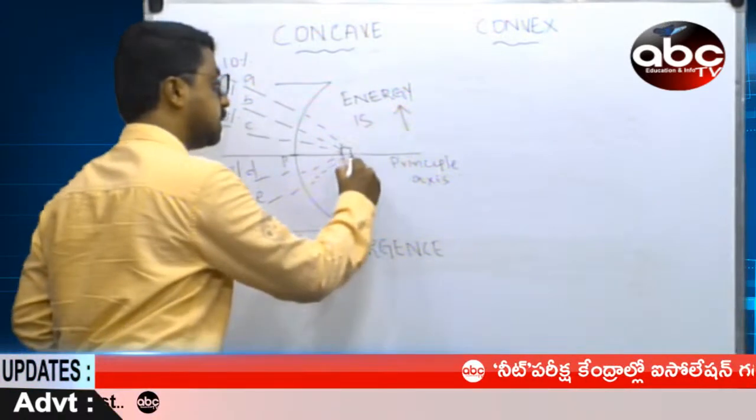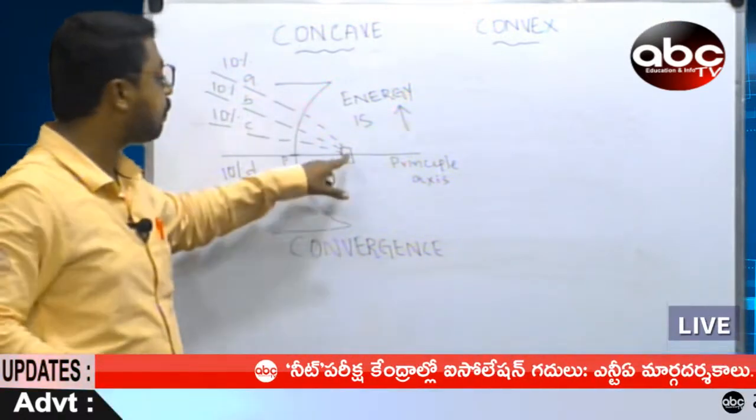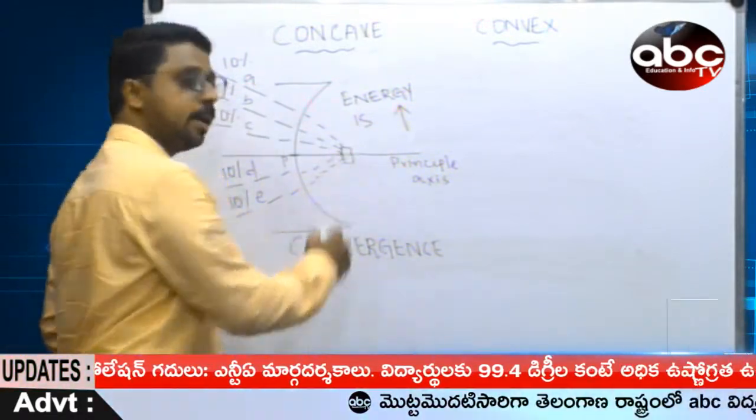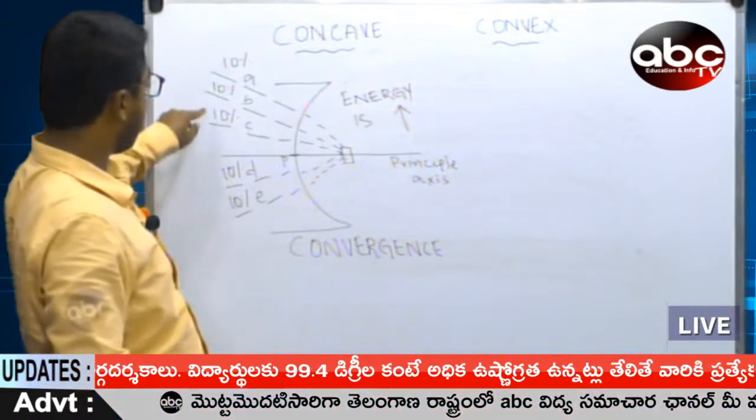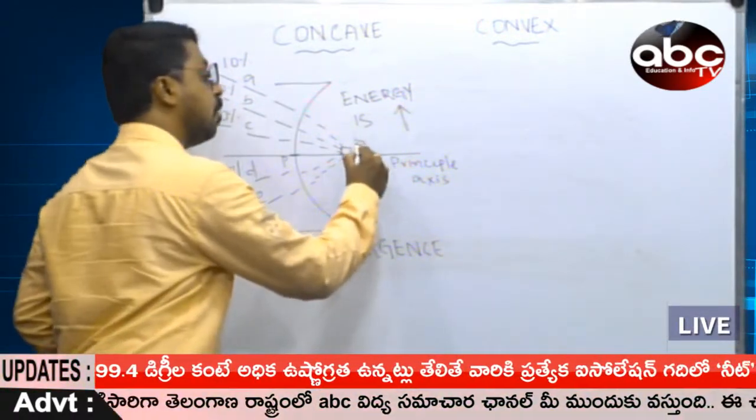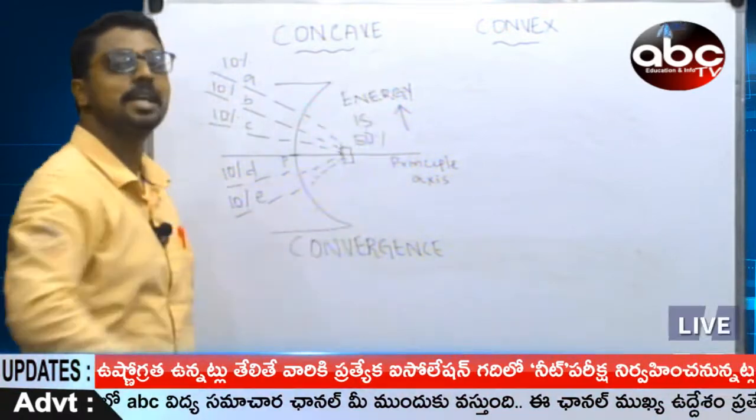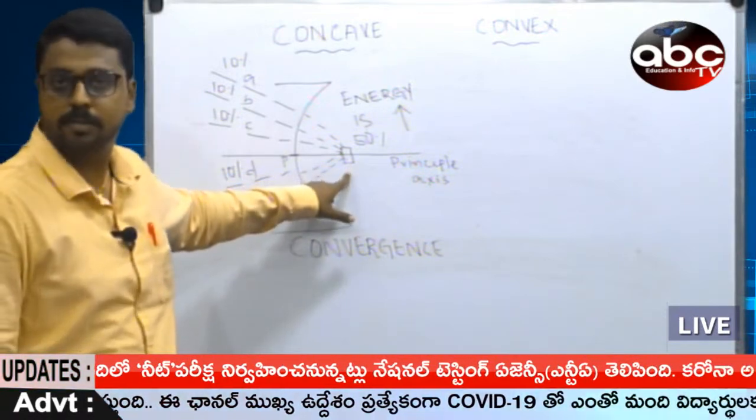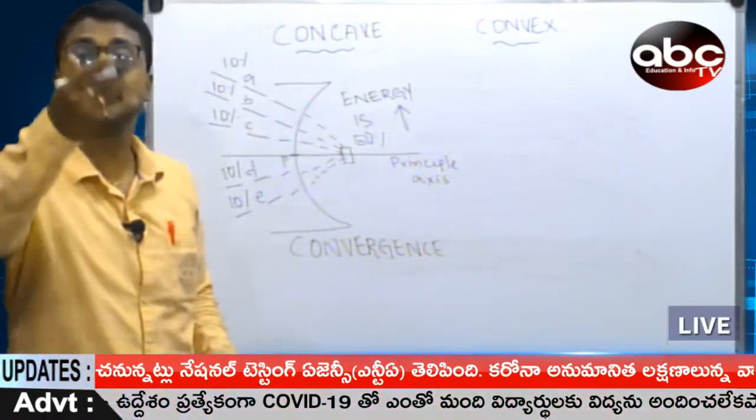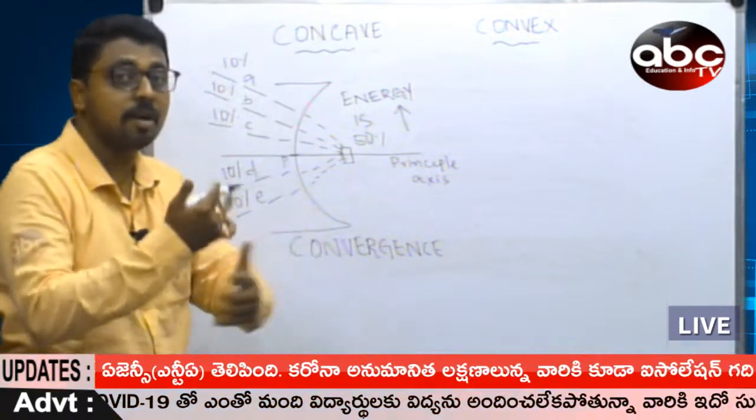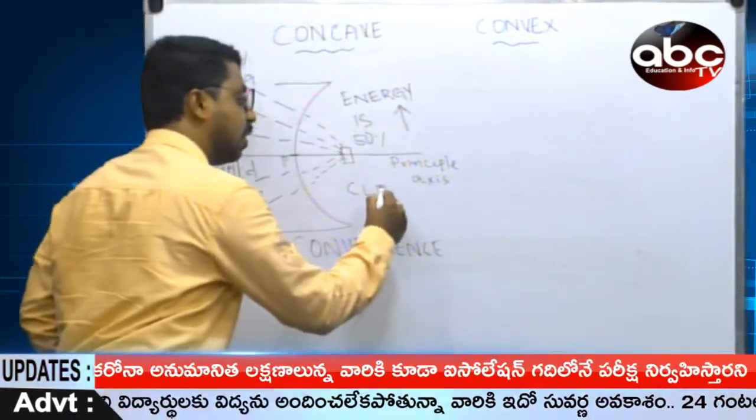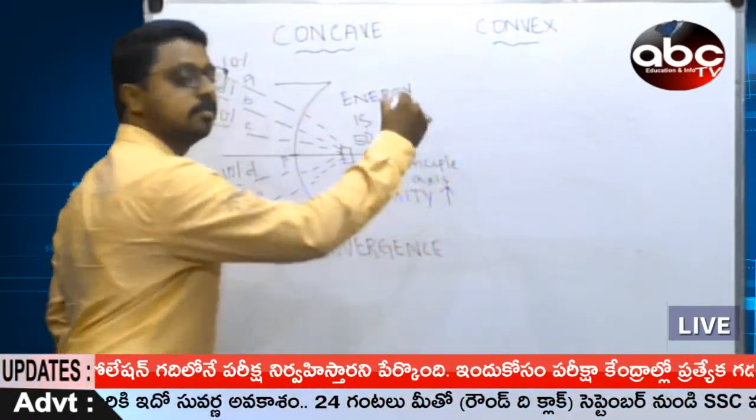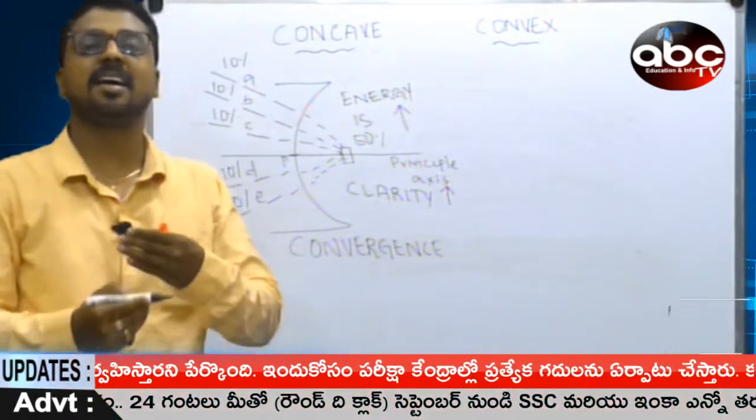Then shall I say all the energies are focused here, or met or combined here? That means at this point, how much energy can you expect? 10, 10, 10, 10, 10. Overall, 50% of energy is expected at a single point. Thus, energy is increased. If energy is increased, what happens? Clarity of image is increased. You see much clearer images.